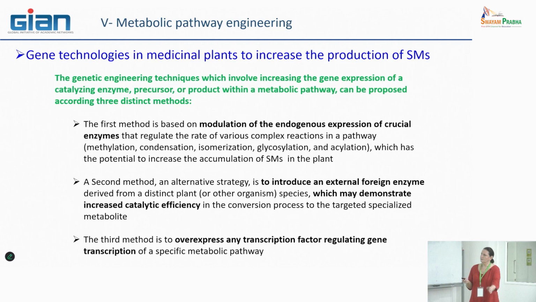The first method of this genetic engineering technique is based on modulation of the endogenous expression of crucial enzymes. In fact, the main target can be directly the enzyme whose activity has been well characterized in the metabolic pathway, such as methylation, condensation, isomerization.